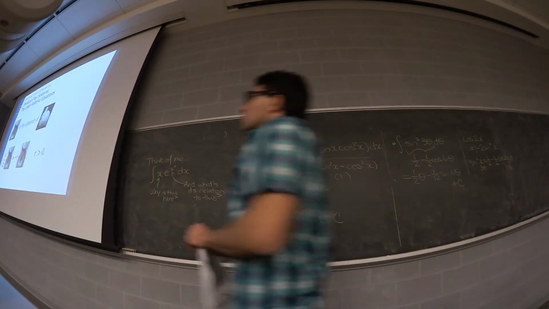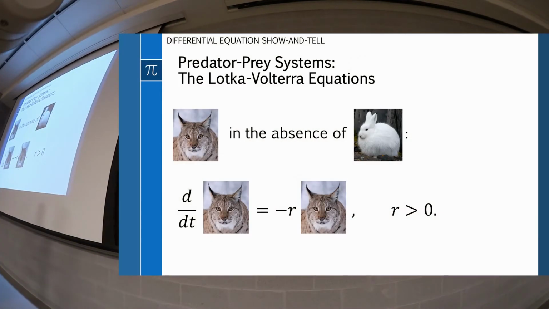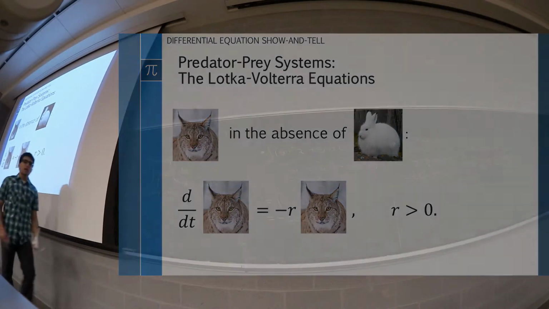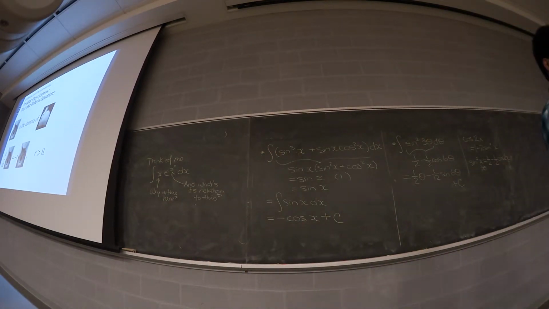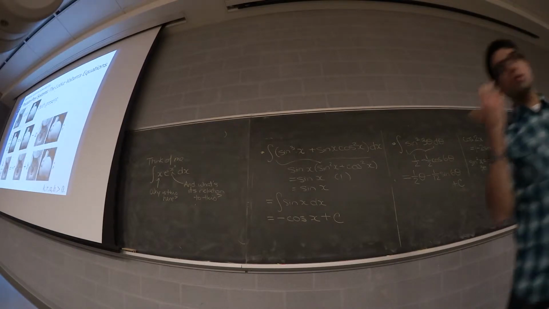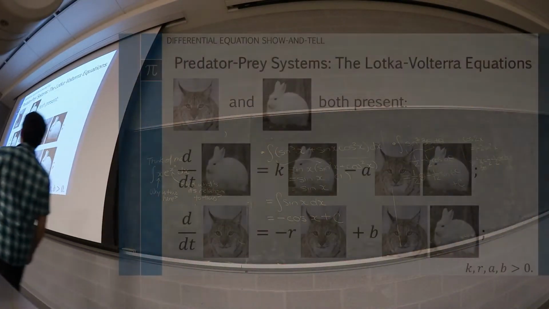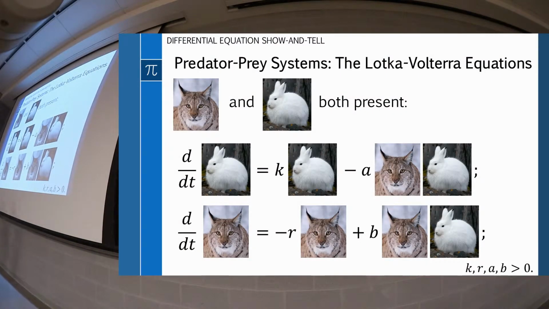Let's suppose that if there's no bunnies around, the cats are in trouble. There's nothing to eat, and so their population decays. This is a natural decay law, and their population just decays exponentially to nothing. Now the question is what happens when you bring them together. Now we've talked about one population at a time. We've talked about exponential growth and decay. We've talked about logistic growth. But we've never talked about what happens if there's two populations. If these guys are both there, what goes on, okay?